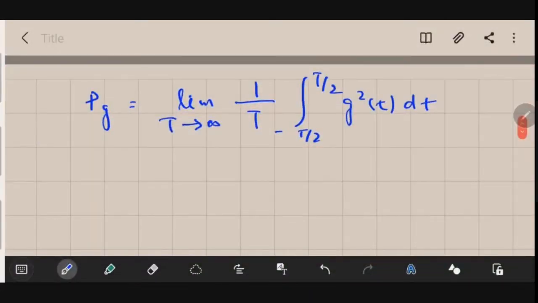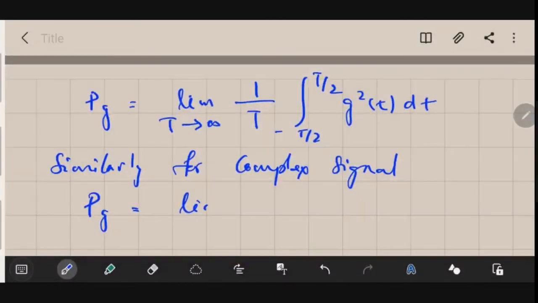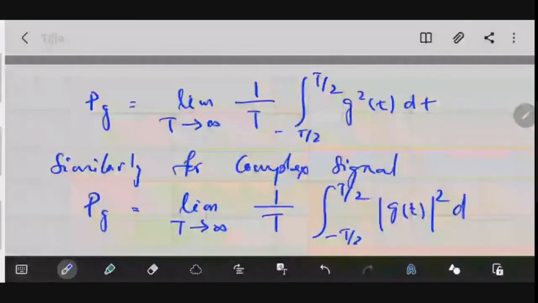Now similarly, this equation can be modified for complex signals. For a complex signal, P subscript g equal to the limit T tends to infinity of 1 by T times the integral from minus T by 2 to T by 2 of mod g(t) square dt.